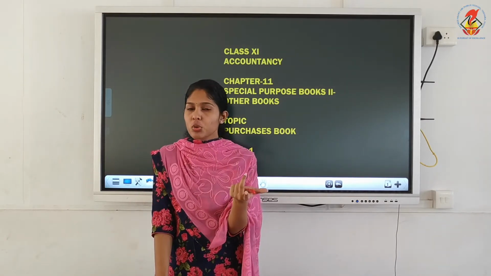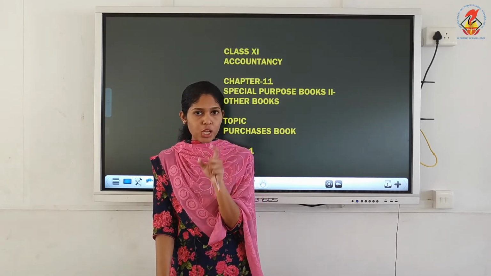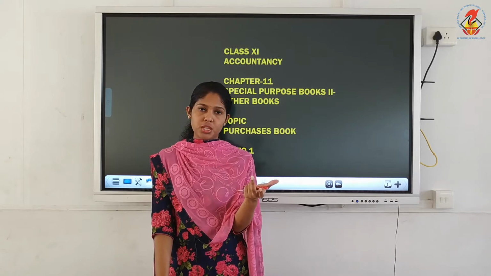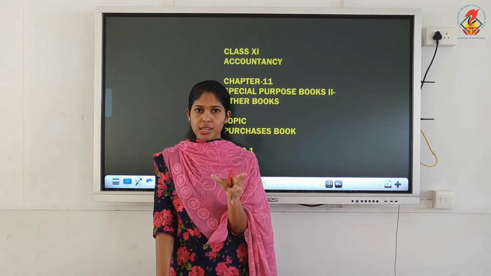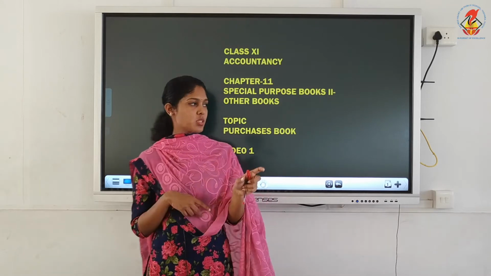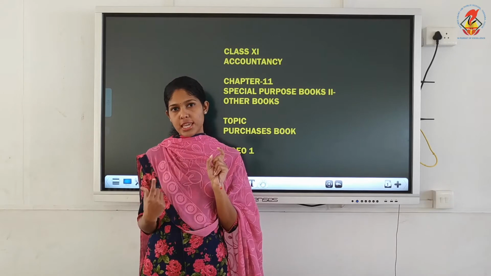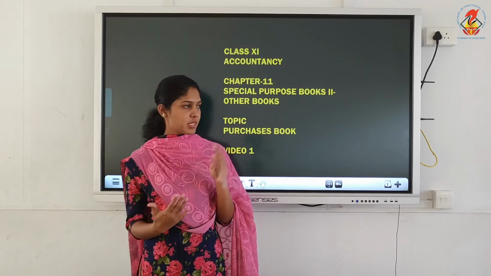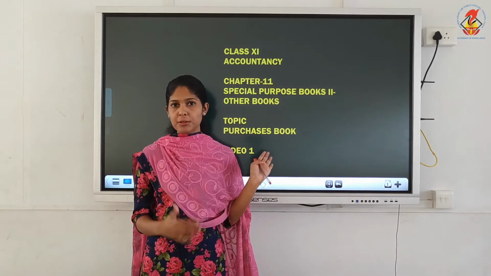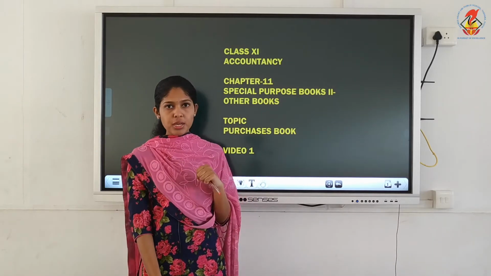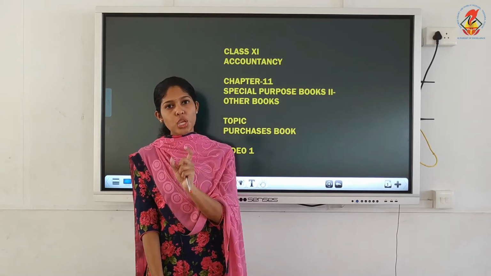Clear? So where will you record cash purchase of goods? Cash purchase of goods will be recorded in cash book. Cash sale of goods will be recorded again in cash book. Understood? Whereas credit purchases will go to purchases book and credit sales will go to sales book. That's the next one we are going to learn. So we'll start with purchases book. You write the chapter name and chapter number, then you give the heading purchases book or purchases journal.